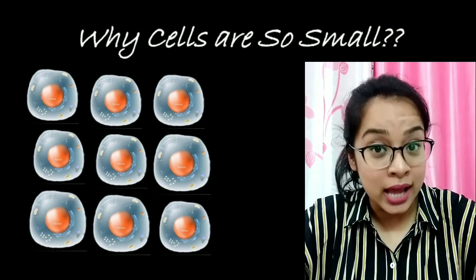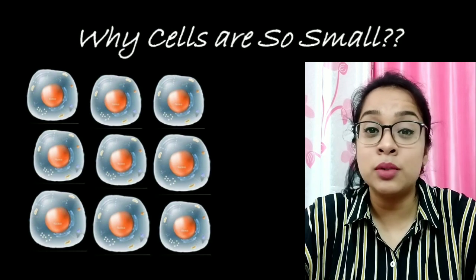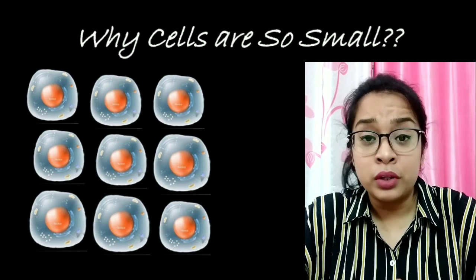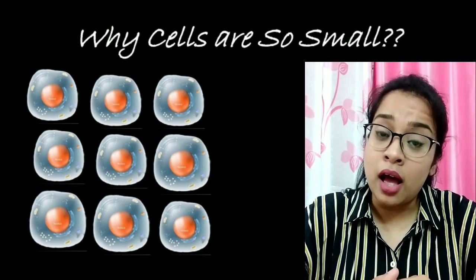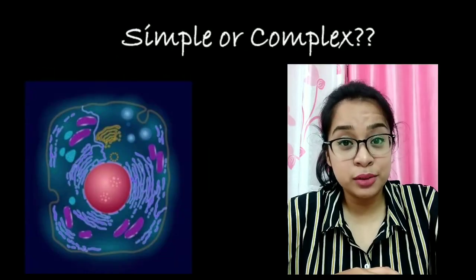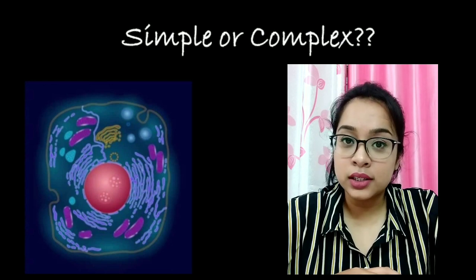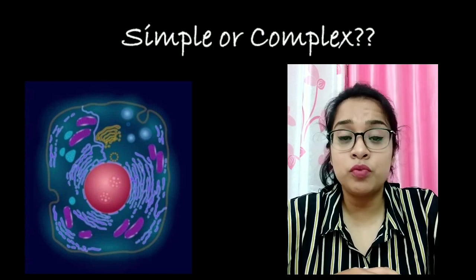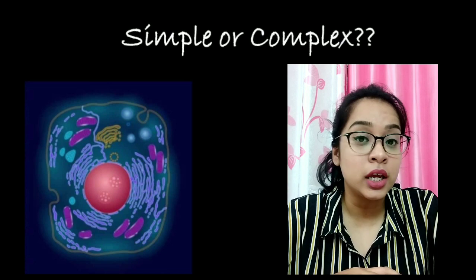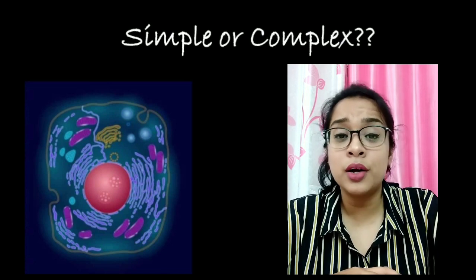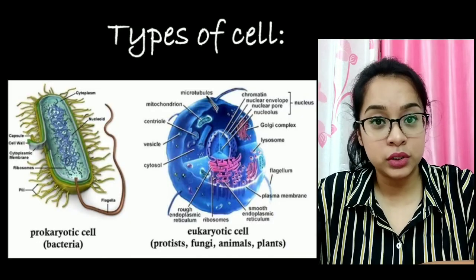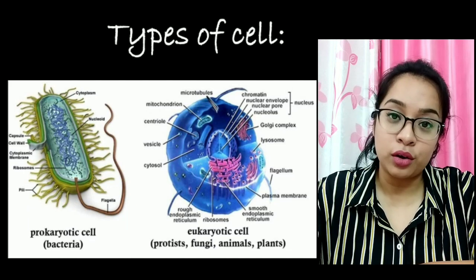Another thing to add is that the cell carries the most important thing, the genetic material. Cells are made to keep the genetic material, so they are of perfect size to accommodate it. Cells are not as simple as we think. They are very complex. A single small cell can perform all the metabolic activities. They can respire, reproduce, and produce proteins, and all of this occurs within a cell with the help of different organelles. Broadly, there are two major types of cells: eukaryotic cells and prokaryotic cells.